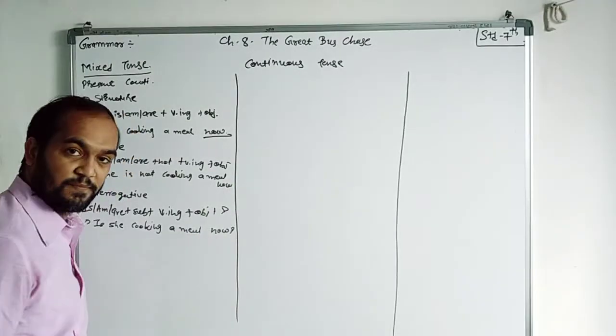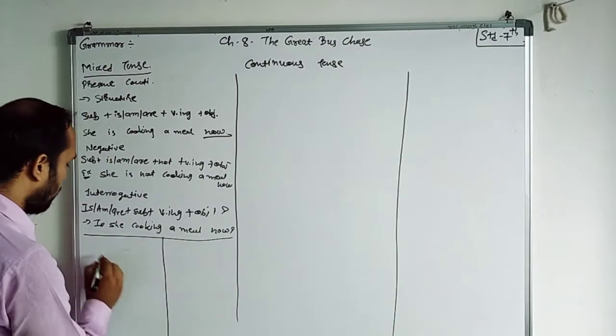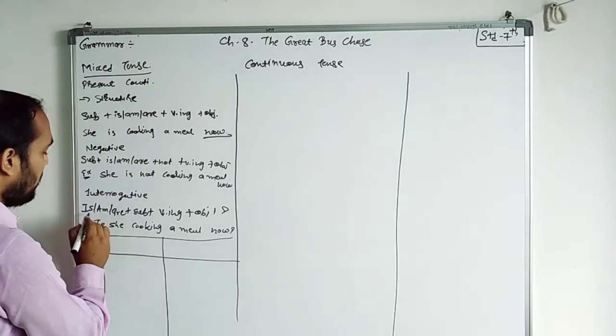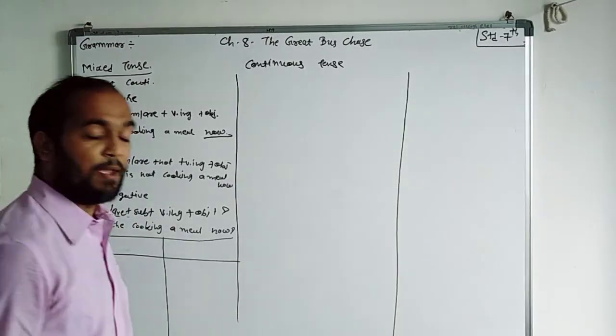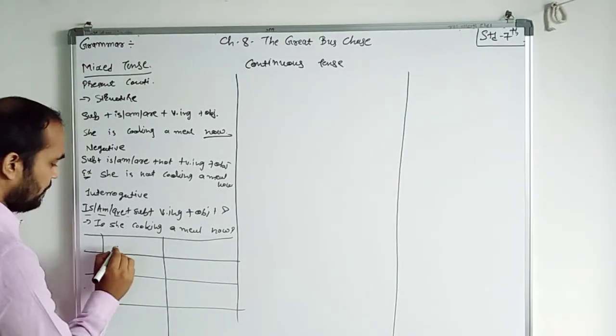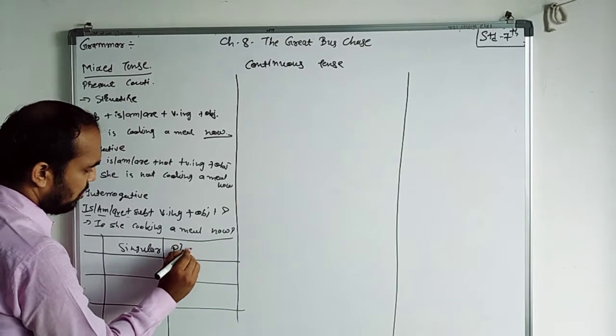See this, right? Another thing, you should remember which helping verb to use when, because here there are three helping verbs: is, am and are. So, singular and plural.